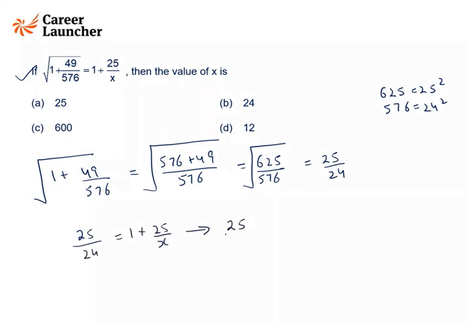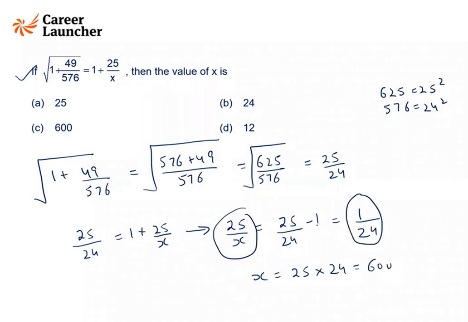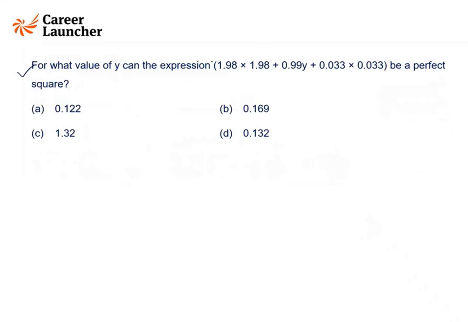So we can write 25 by x as 25 by 24 minus 1, which is 1 by 24. So how much is x? X is nothing but 25 into 24, that is 600. That is C option.